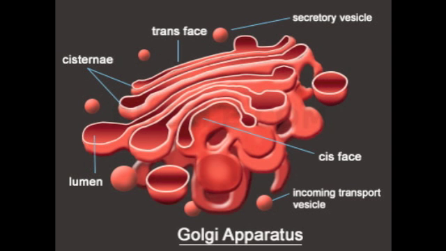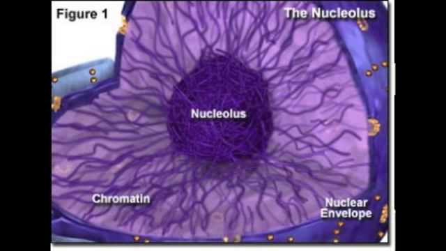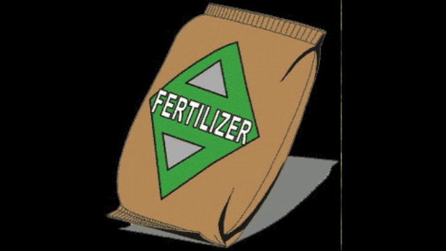Golgi apparatus is to the cell as worker is to the farm. Golgi apparatus sends and packages proteins to appropriate places in the cell. The workers on a farm provide the animals with food such as hay, feed, etc. that gives them proteins. Nucleolus is to the cell like fertilizer is to the farm, because the fertilizer helps the seeds grow.